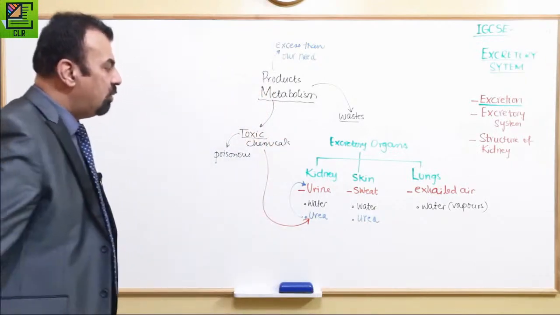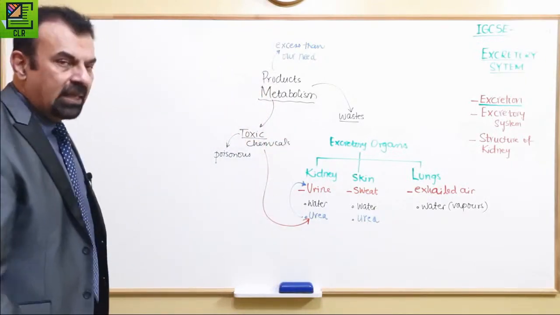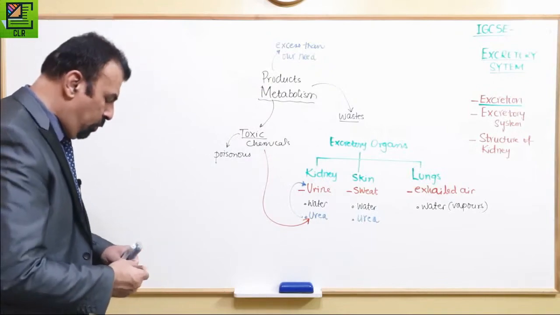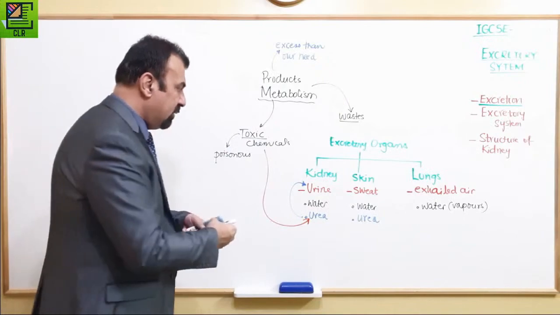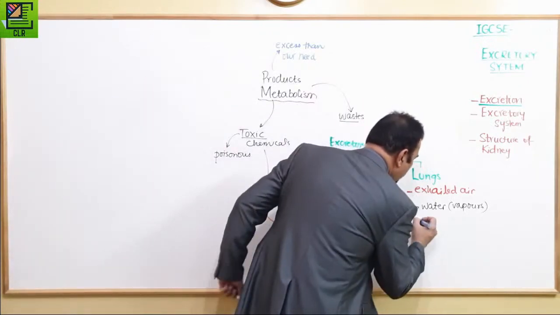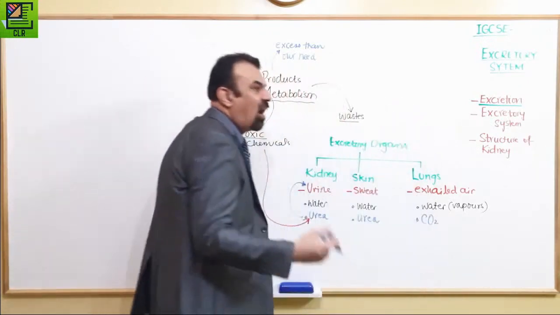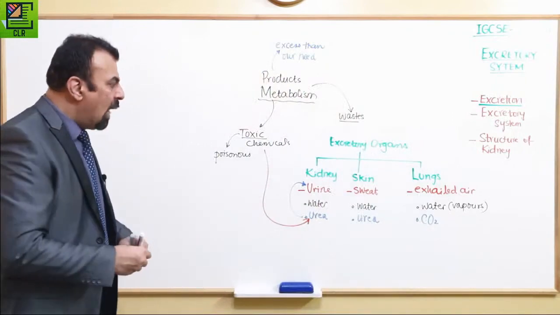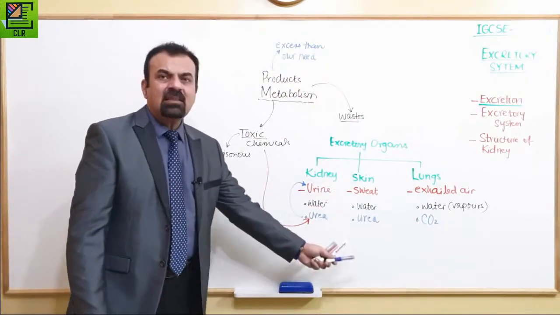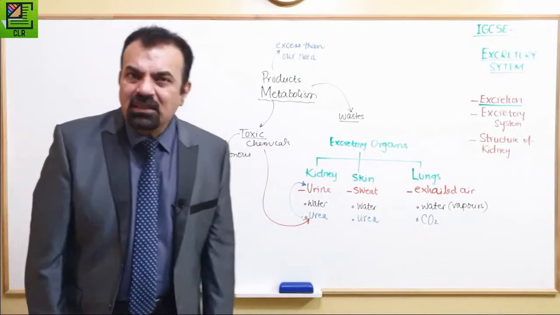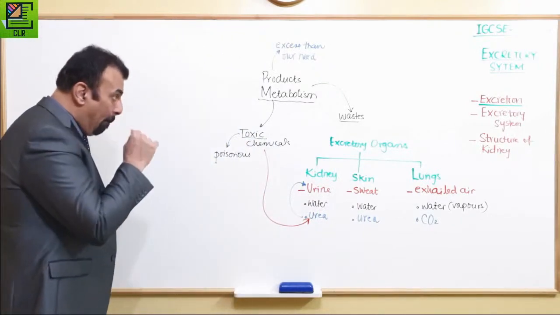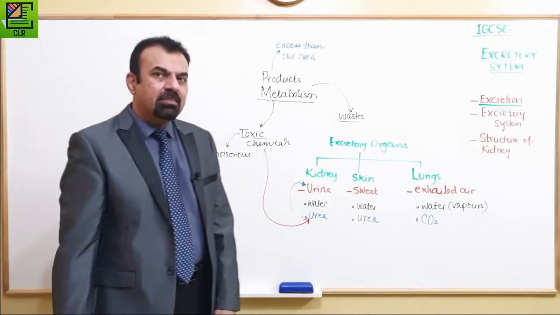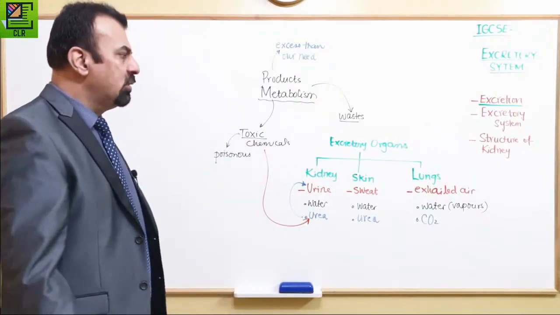What is the toxic chemical in the exhaled air? Yes, I heard someone say carbon dioxide. Very good, excellent. You did a wonderful job. Carbon dioxide is the toxic chemical. Do we have something else also? Yes, skin contains minerals, but does urine also contain minerals? Yes, urine also contains minerals. Does exhaled air contain minerals? No, exhaled air does not contain any other mineral.